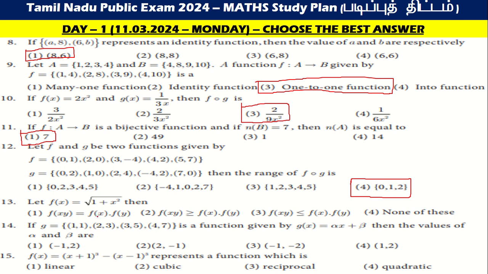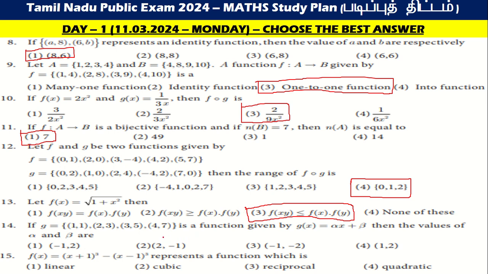One is f of xy is equal to f of x, f of y; two, f of xy is greater than or equal to f of x, f of y; and the third is f of xy less than or equal to f of x, f of y. So which means this is the answer, f of xy less than or equal to f of x into f of y.